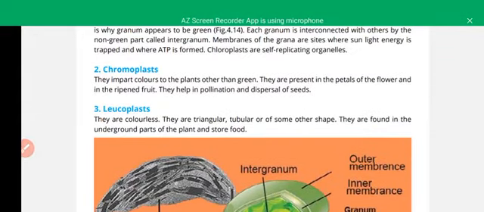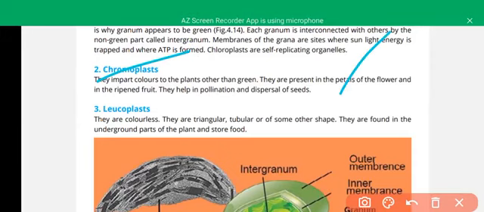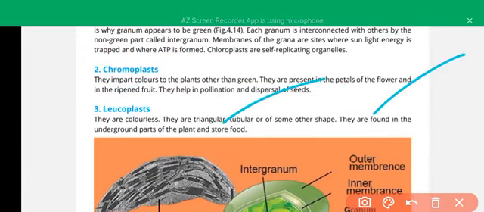Like chromoplasts, the colored plastids present in the petals of flowers and ripe fruit, help in pollination and dispersal of seeds. Leucoplasts are the colorless plastids in the underground parts of the plant cell, and help in storage of food.